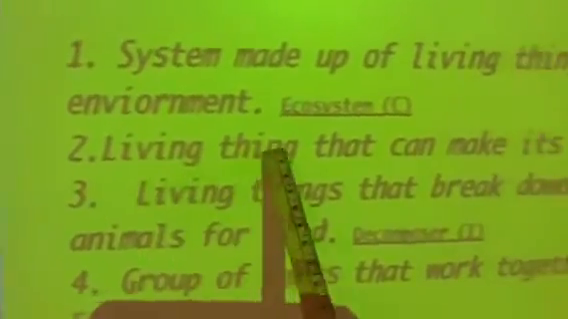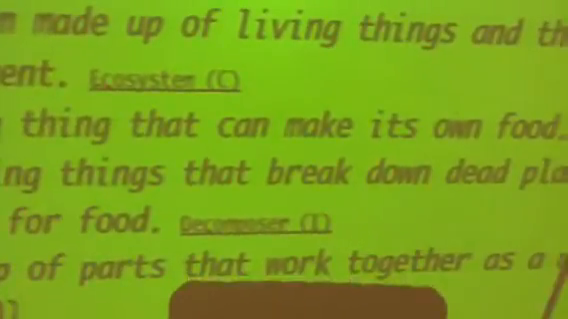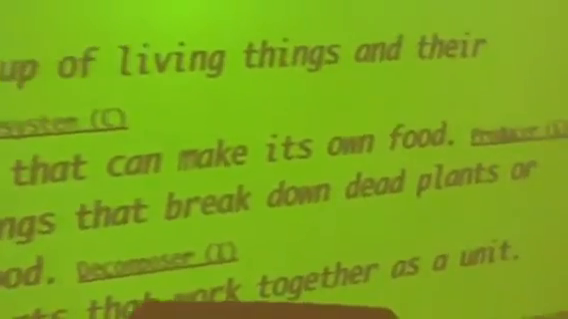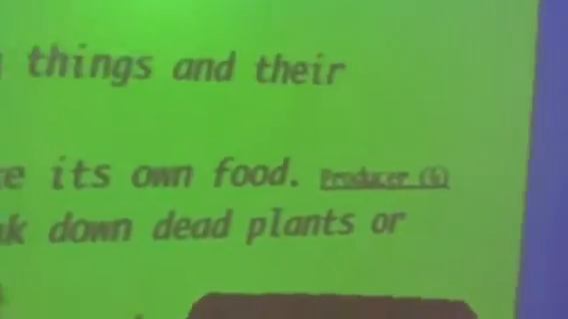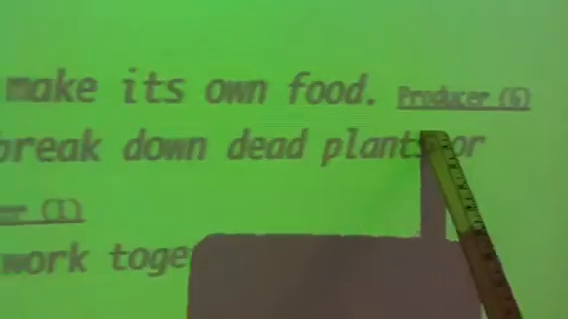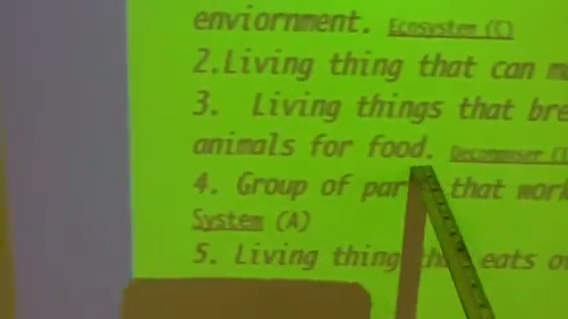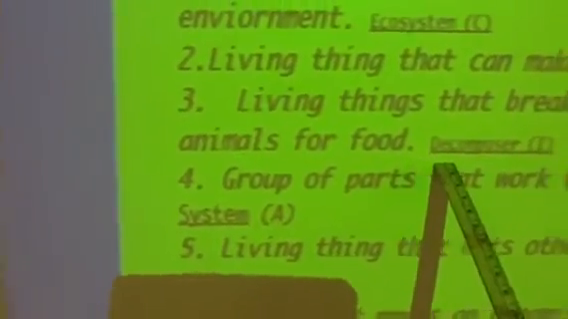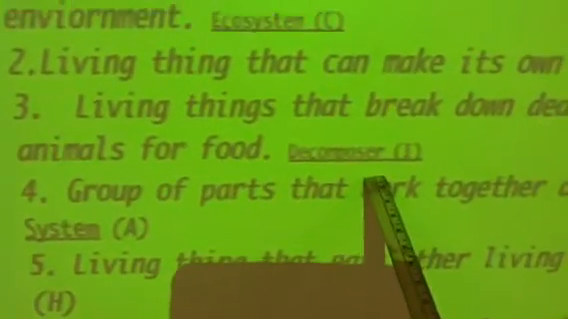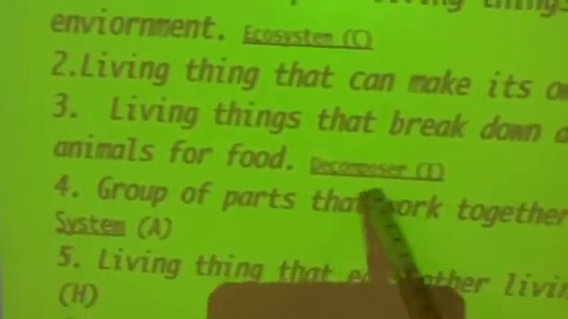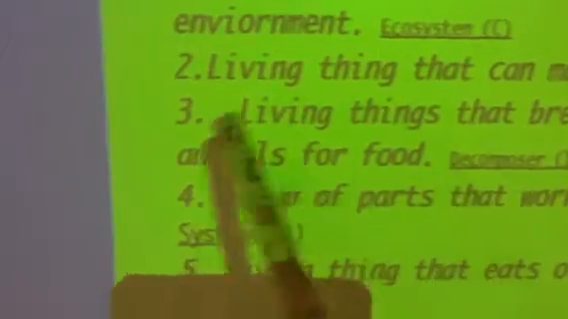Number 2, living things that can make their own food. What are living things that can make their own food? Well, it's a producer. A producer makes its own food. Number 3, living things that break down dead plants or animals for food. That is a decomposer. Think about it. Tearing them down, that's decomposing.